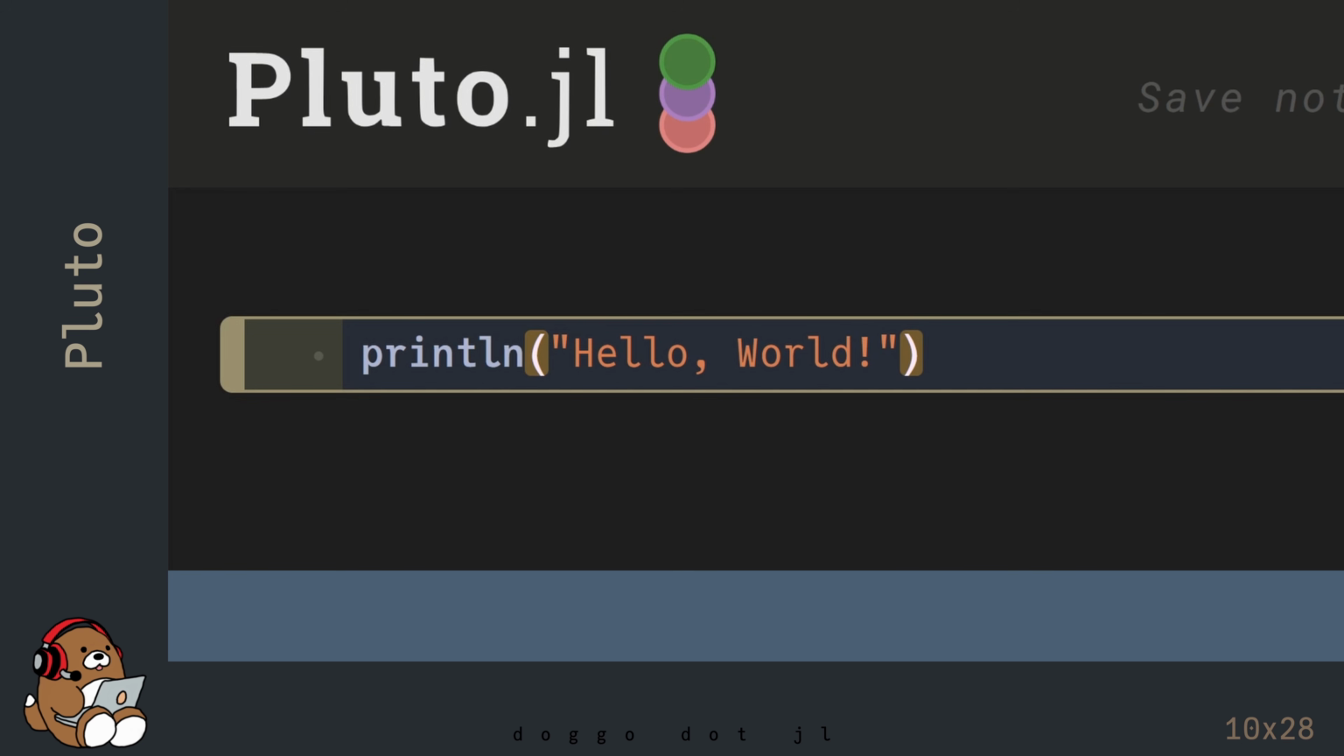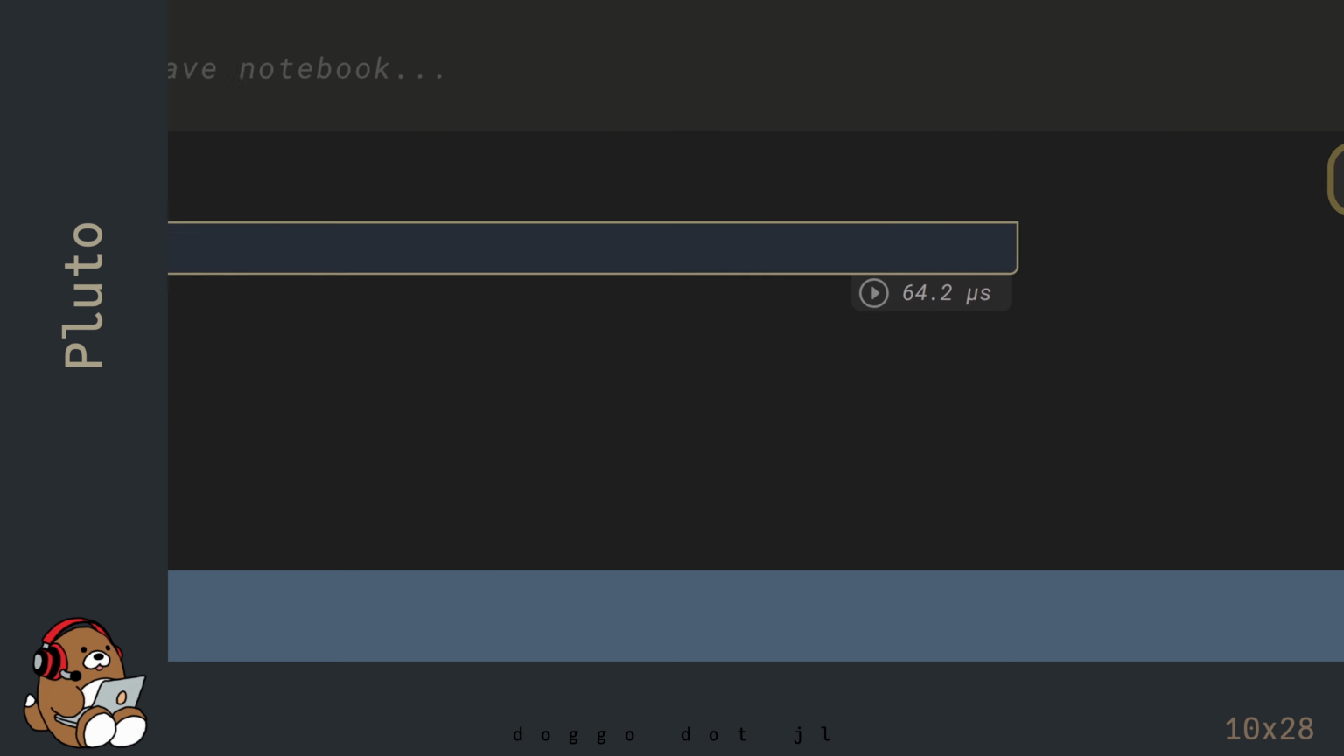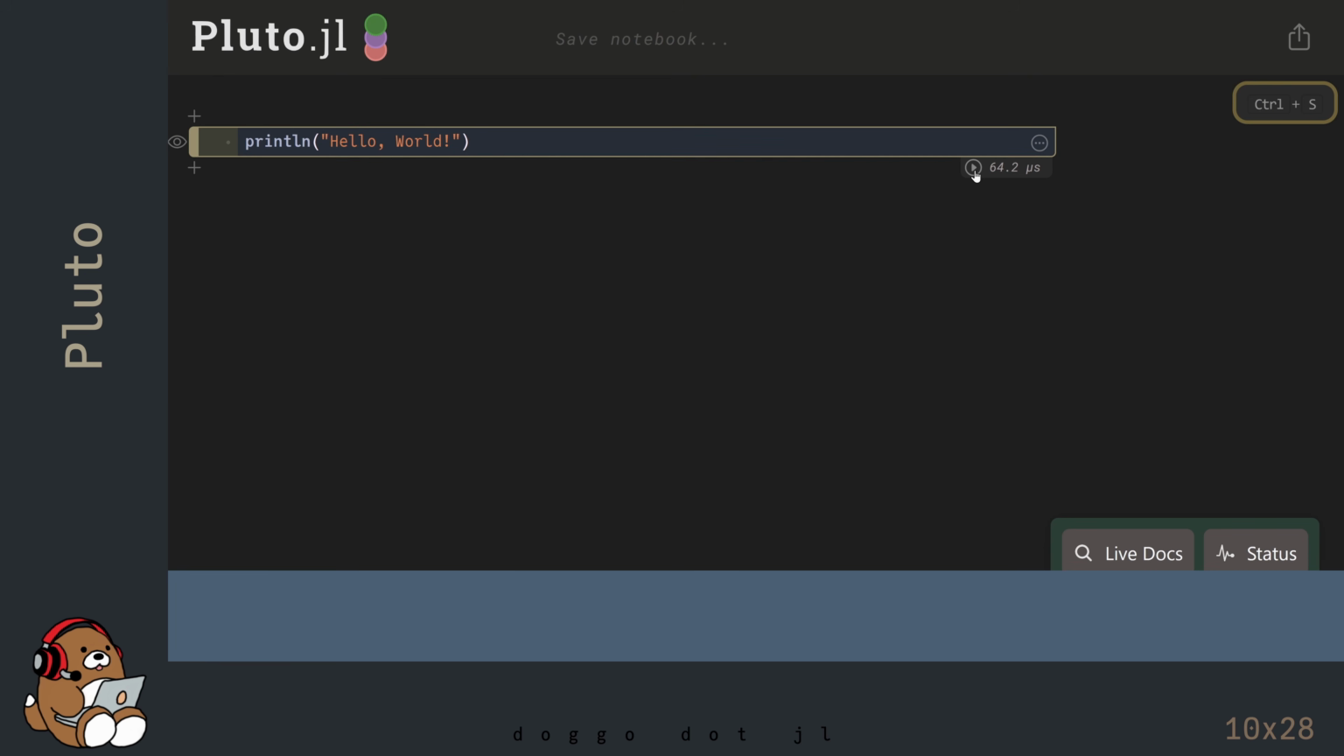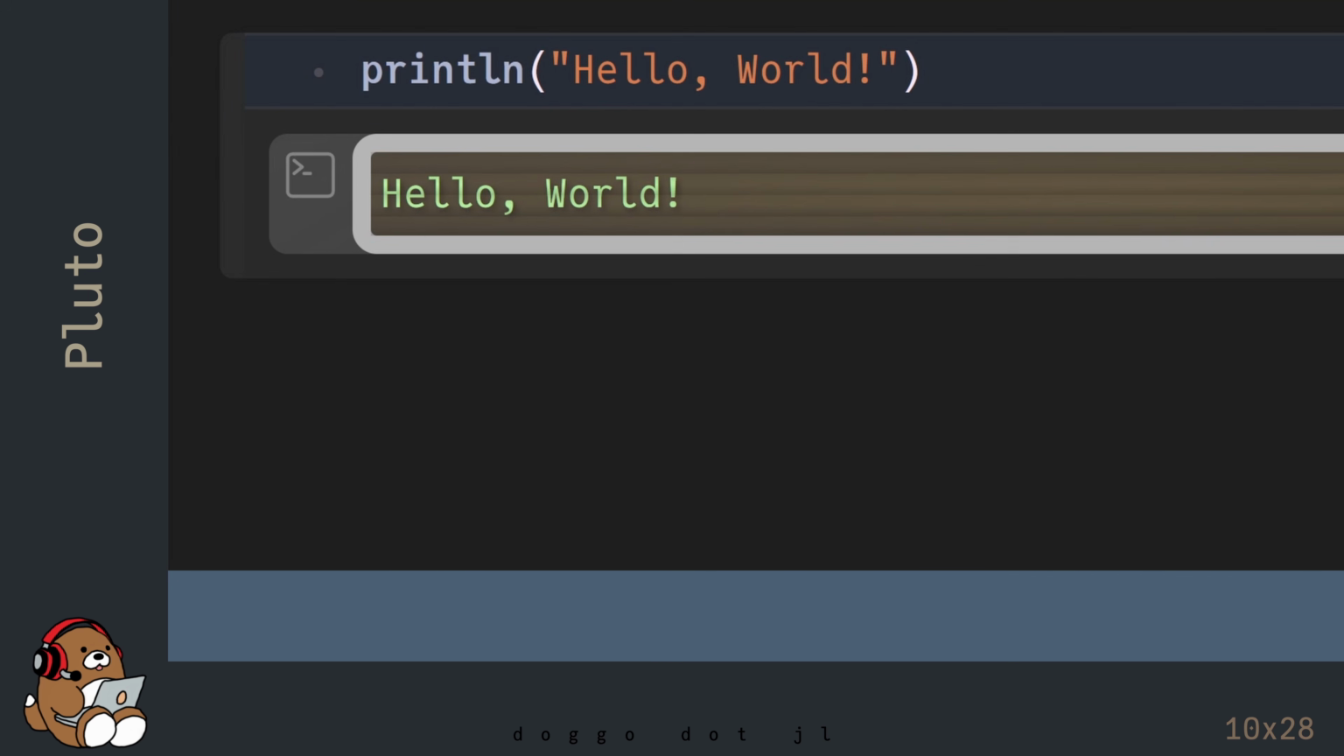In Pluto, there are 3 different ways that you can evaluate code in a cell. If you prefer to point and click, you can use this Run Cell arrow button in the lower right corner of the cell. You should see Hello World displayed below the cell.